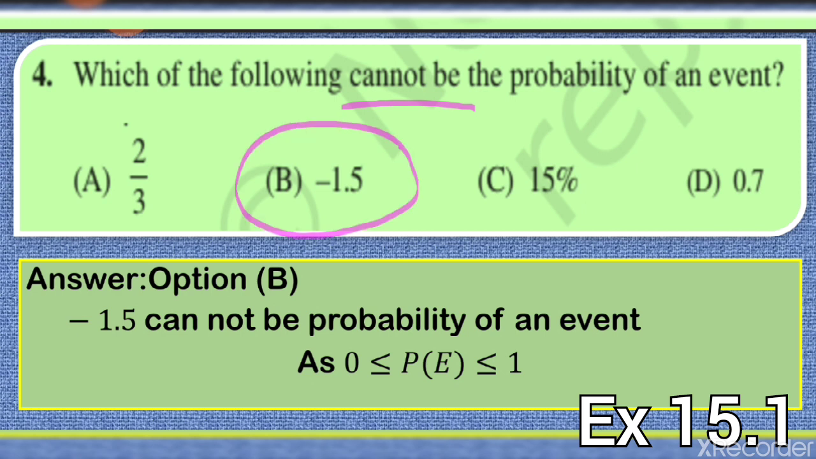This is negative. And always remember, the probability of an event always lies between 0 and 1, both inclusive. That is, it cannot be less than 0 and it cannot be greater than 1. Now since this option B is negative 1.5, that is, it is less than 0, that is why it cannot be the probability of an event. So the required answer is option B. Now let's move to question number 5.